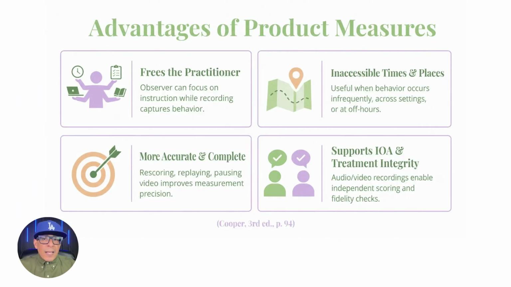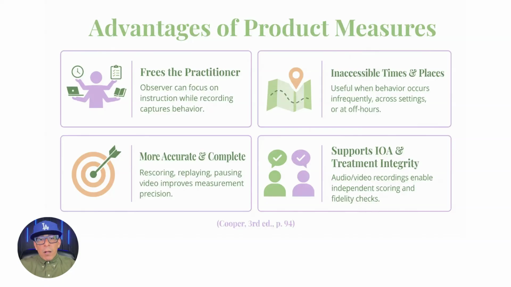Measurement by permanent product has several advantages. It can free the practitioner for other tasks because the practitioner does not have to observe and record behavior as it occurs. For example, a teacher who audio records student questions, comments, and talkouts can focus on the class discussion instead of recording every response live. Permanent product measurement can also be useful for behaviors that occur at inconvenient or inaccessible times and places. This is especially relevant when the target behavior occurs infrequently across different environments or for extended periods.